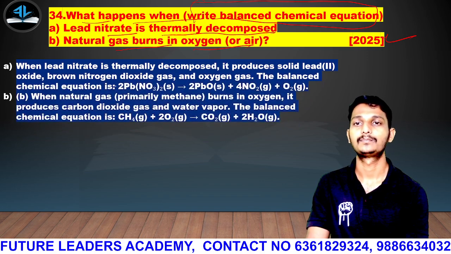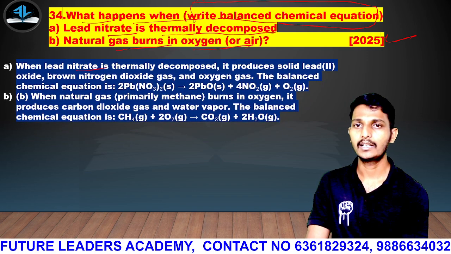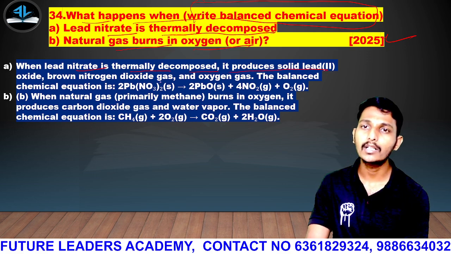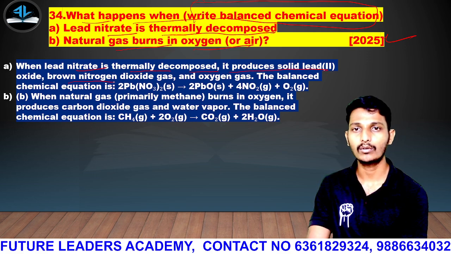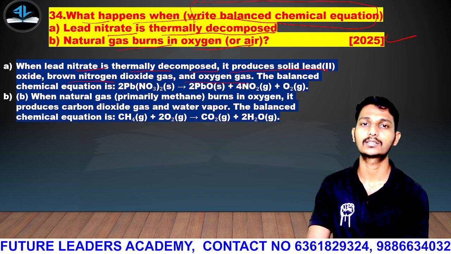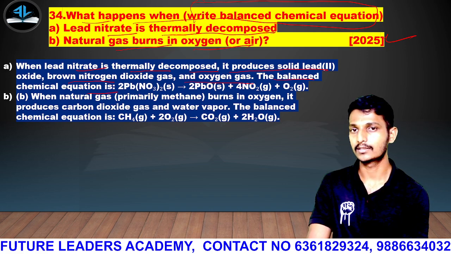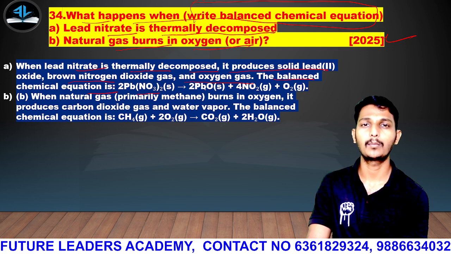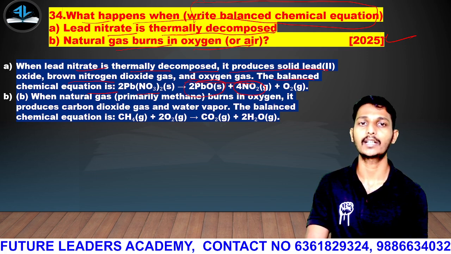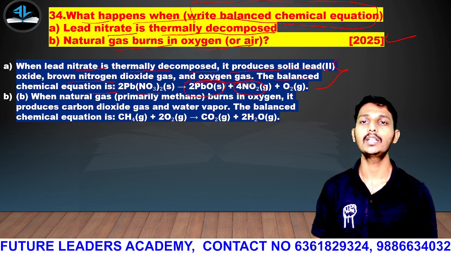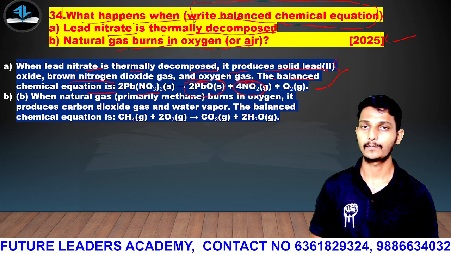So the answer is: when lead nitrate is thermally decomposed, it produces solid lead oxide, brown nitrogen dioxide gas, and oxygen gas. The balanced chemical equation is: lead nitrate decomposes to give lead oxide, the brown nitrogen oxide, and oxygen. This is the balanced equation of sub-question A.